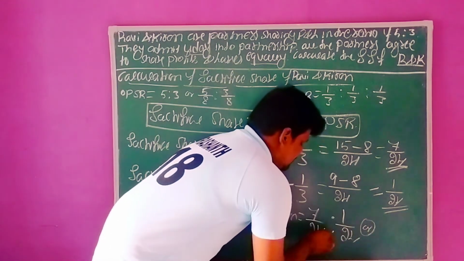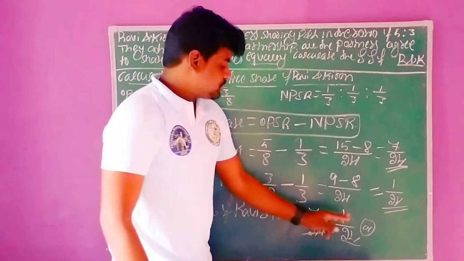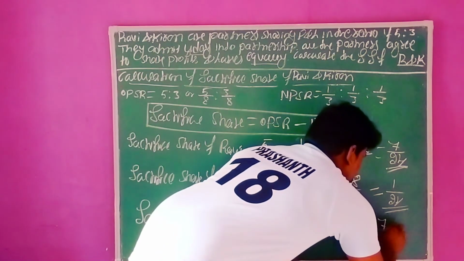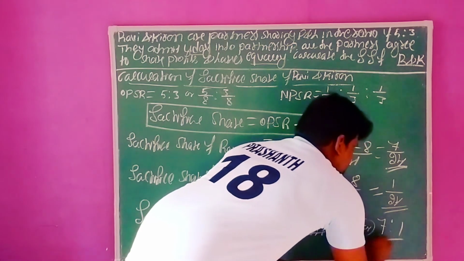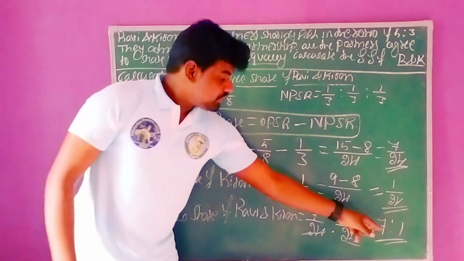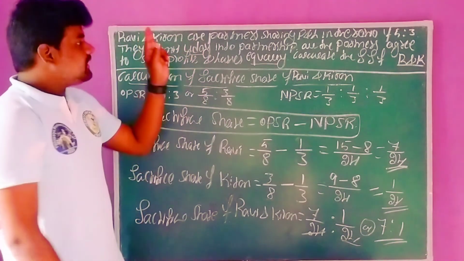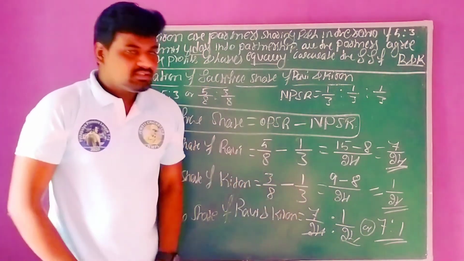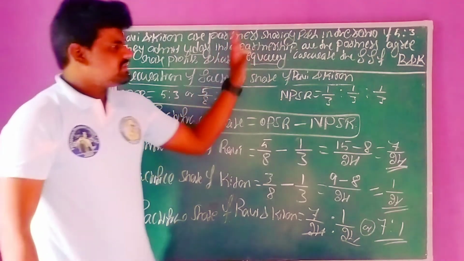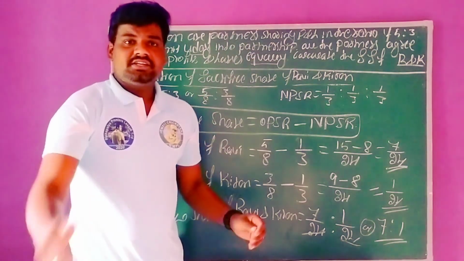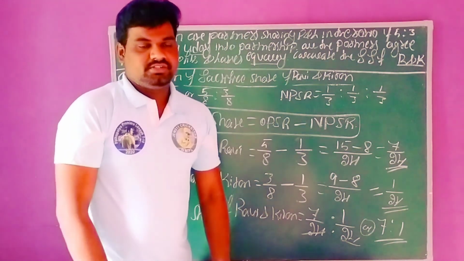Or 24 cancels, means 7 is to 1. 7 is to 1. This is the sacrifice share of Ravi and Kiran. This is the calculation regarding this question. So in the next session we will solve some more questions. Thank you, students.